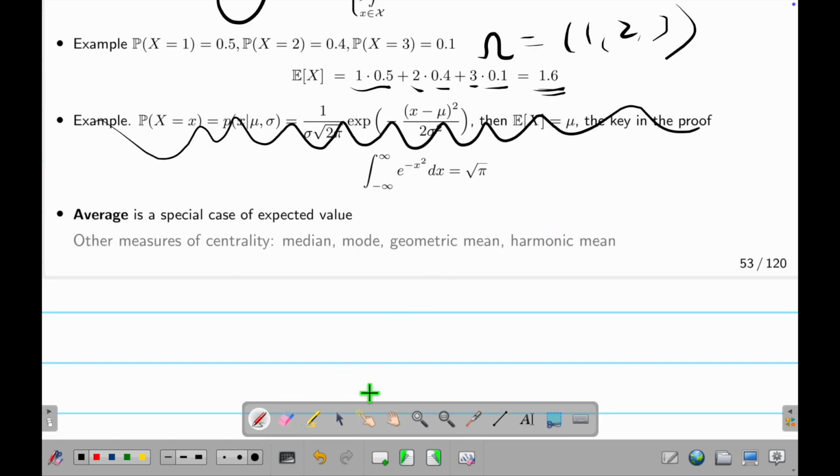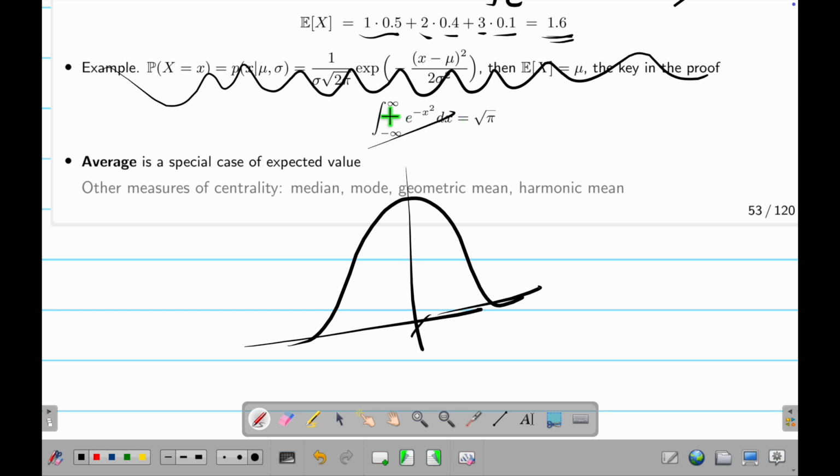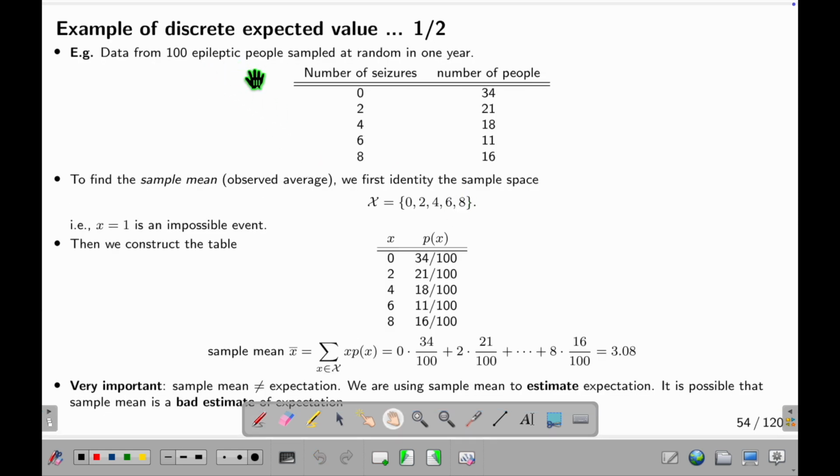This one, ignore it. This is a Gaussian distribution. I assume you don't know what this is, so no. Okay. You have 106 people, and then this is the number. And then find the average. So first you need to find the sample space. Important.